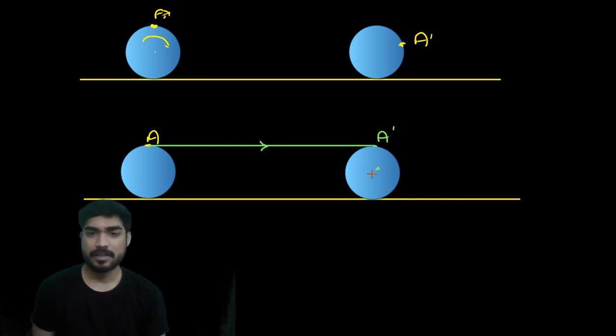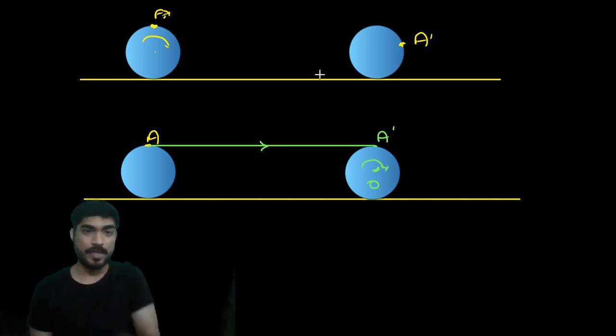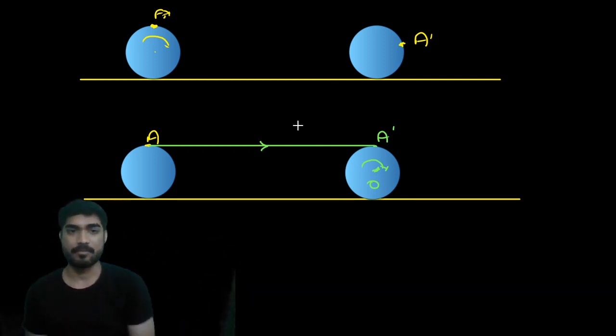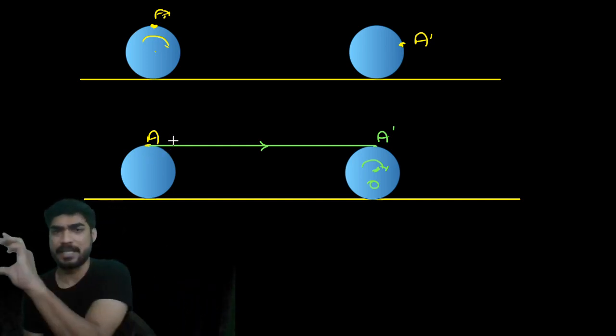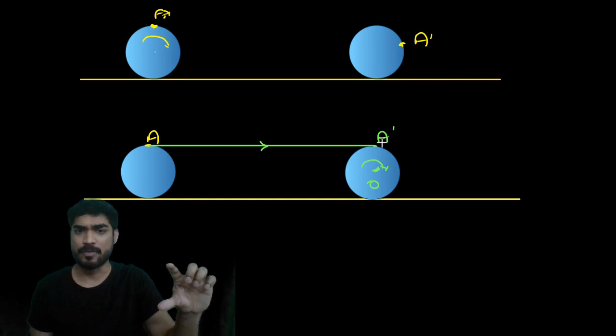Then it rotated about the center. This is not pure rotation, this is translation plus rotation. It is rotating as well as translating. But here, first I translated it. Pure translation. So A moved from here to here.